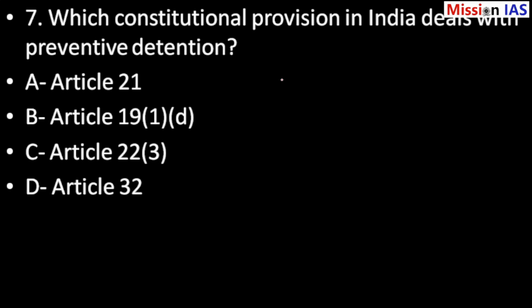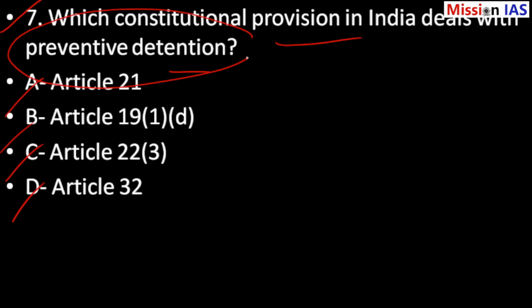So, question number 7. Which constitutional provision in India deals with preventive detention? Option A Article 21, option B Article 19(1)(d), option C Article 22(3), option D Article 32. You all know this Preventive Detention Act.